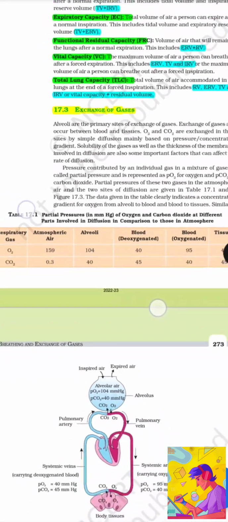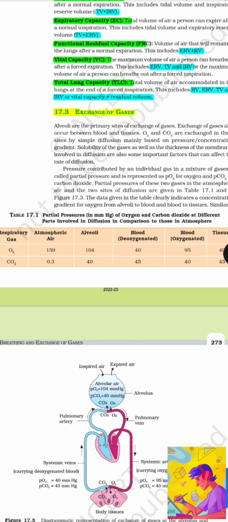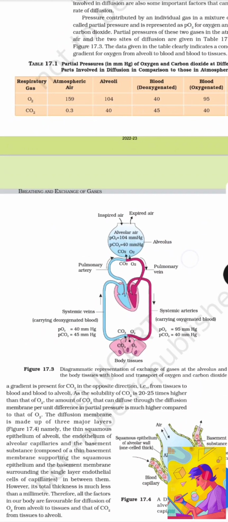Table 17.1: partial pressure in mm Hg of oxygen and carbon dioxide at different parts involved in diffusion in comparison to those in atmosphere. Respiratory gas O2 in atmospheric air is 159, in alveoli is 104, in deoxygenated blood is 40, in oxygenated blood is 95, and in tissues it's 40. Respiratory gas carbon dioxide in atmospheric air is 0.3, in alveoli is 40, in deoxygenated blood is 45, in oxygenated blood is 40, and in tissues is 45.